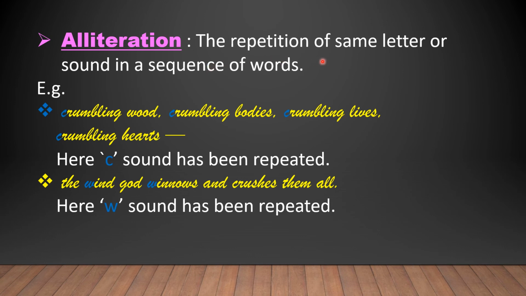Alliteration. The repetition of the same letter or sound in a sequence of words. Example: crumbling wood, crumbling bodies, crumbling lives, crumbling hearts. Here, the K sound has been repeated. Though the letter is C, what sound is it creating? K, crumbling. Again, crumbling and two other crumblings. K sound. So though we write C here, it is a K sound.